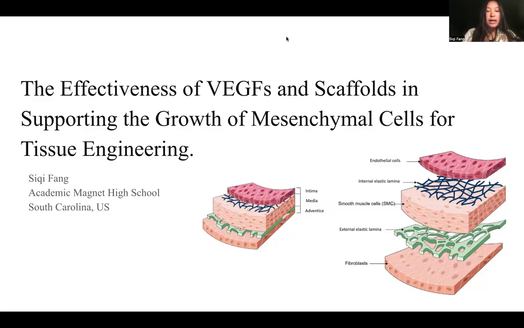Hello everyone, my name is Siqi Fang, and today I will be discussing the effectiveness of scaffolds and vascular endothelial growth factors in repairing and regenerating damaged tissue caused by conditions like bone disease.